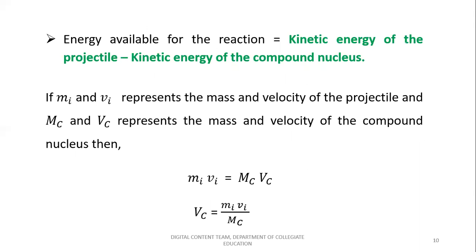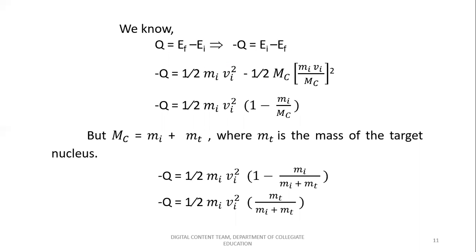But the previous equation tells you that Vc is MiVi by Mc. Substitute in this particular equation, so that half Mc instead of Vc square it is MiVi by Mc whole square. So out of these two terms, take half MiVi square outside the bracket as common, and the equation within the bracket becomes 1 minus Mi by Mc.